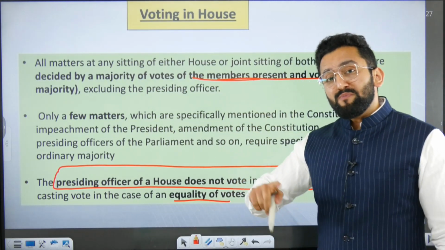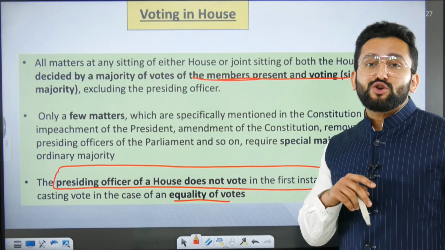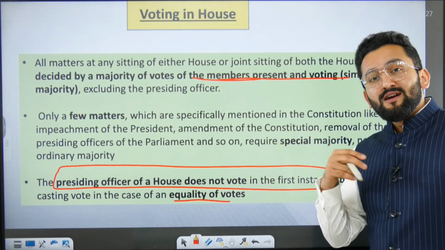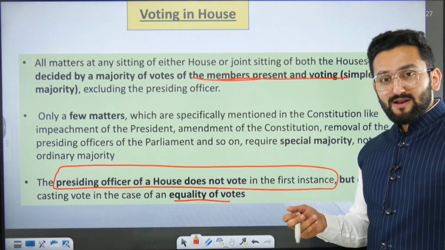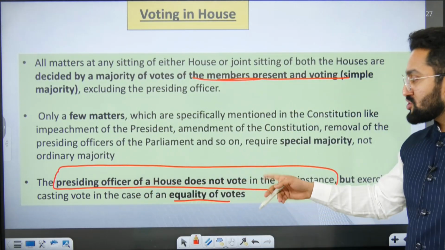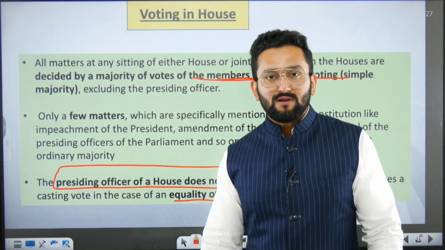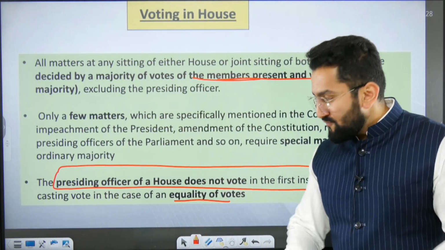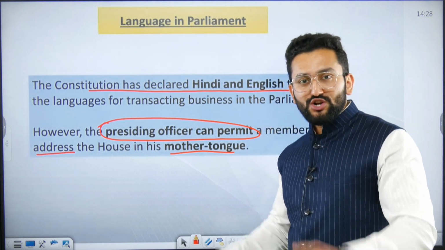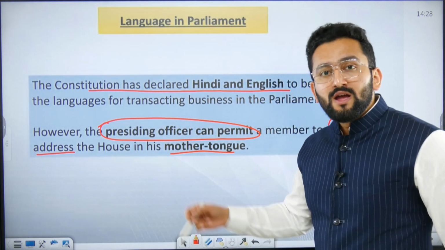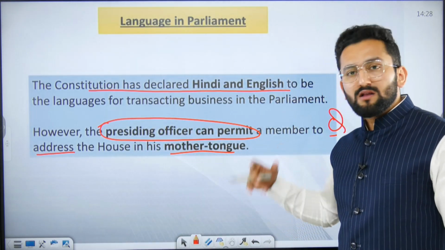Although in one of my previous Lakshmikant series videos, I told you the difference between different kinds of majorities: special majority, absolute majority, effective majority, right? The presiding officer of the house does not vote in the first instance. Whoever is presiding needs to be neutral, right? And if there is an equality of votes, then you can vote. This is a rule. Language of Parliament: Hindi and English are the languages of Parliament. Although, by getting permission from the presiding officer, any member can actually talk in his or her mother tongue.